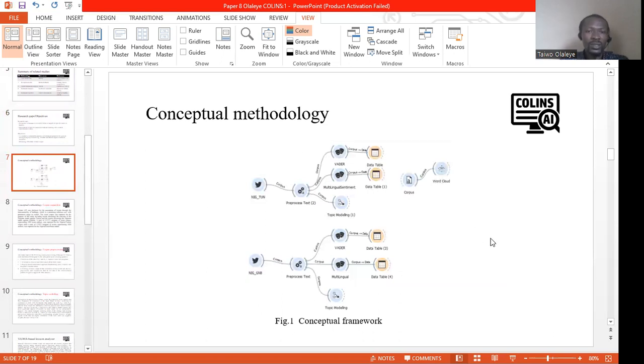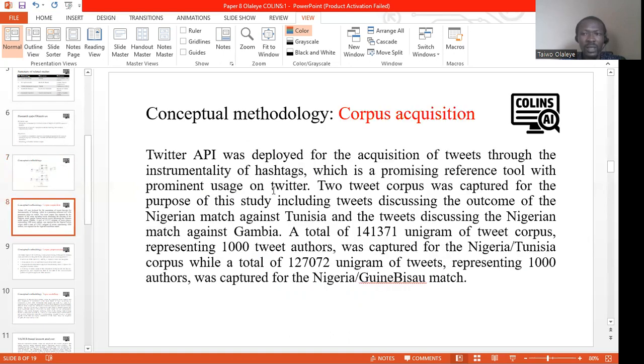So this is the conceptual model of the study. The study used Orange Data Mining Toolkit for tweet acquisition in two categories, Nigeria versus Tunisia and Nigeria versus Guinea-Bissau. The processes involved are highlighted and will be discussed in subsequent slides.